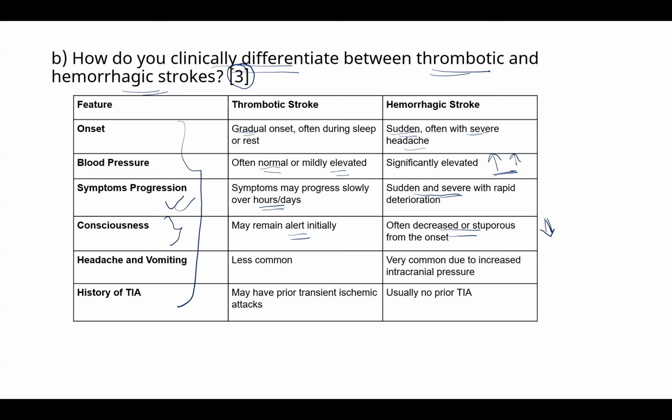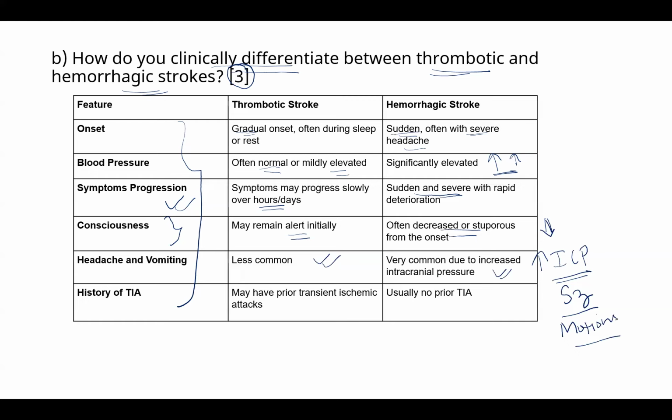The next point is headache and vomiting. It is less common here and very common there. The intracranial pressure rises, which might result in headache and seizures. And also, the patient might pass stools and urine.